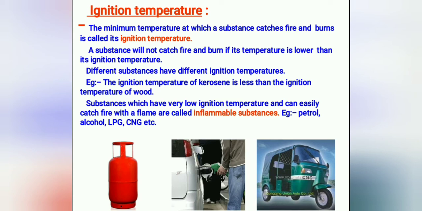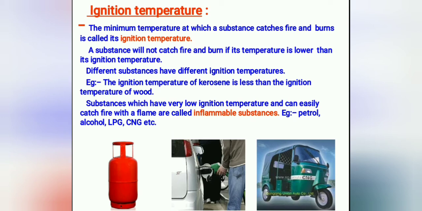We have to bring the fuel to that temperature. We have to increase the temperature of the fuel. To what temperature? That is called ignition temperature. The minimum temperature at which a substance catches fire and burns is called ignition temperature.